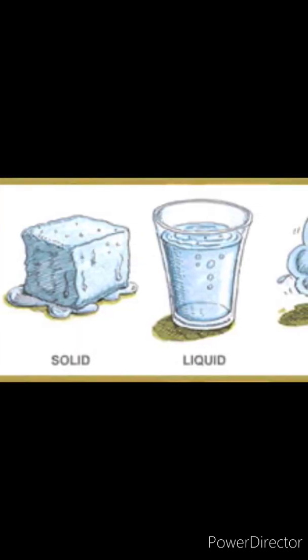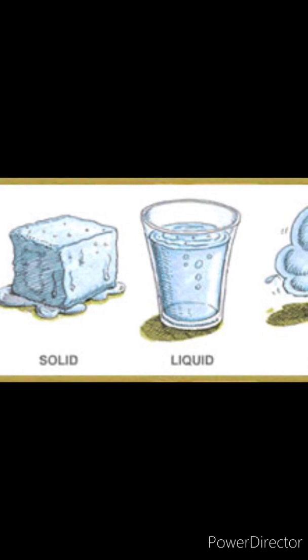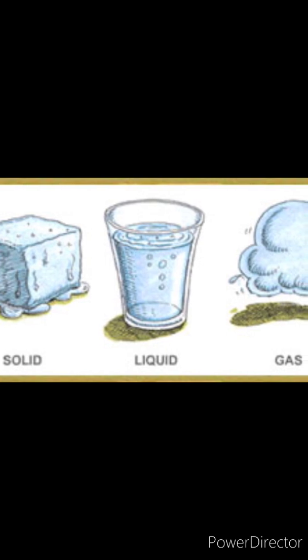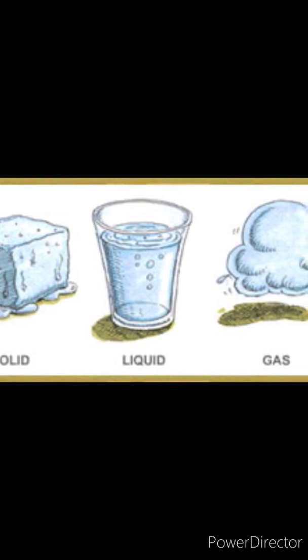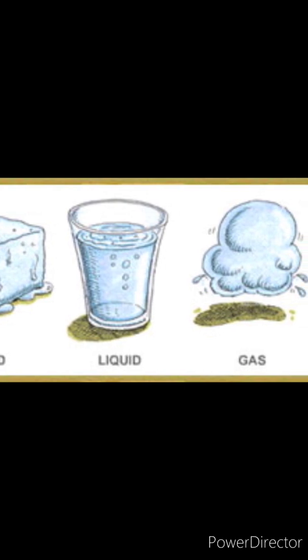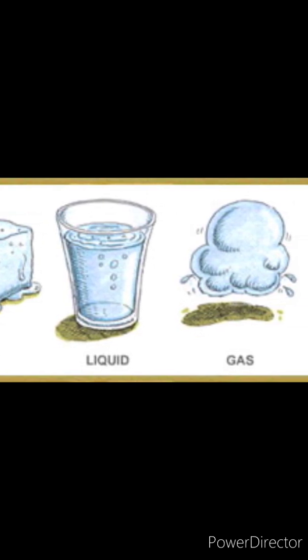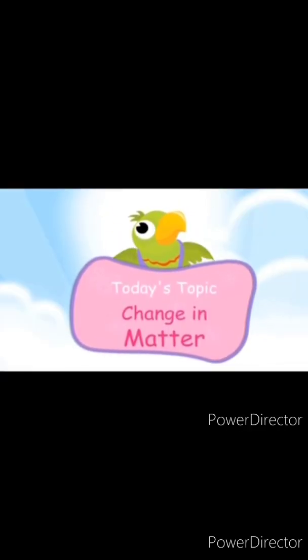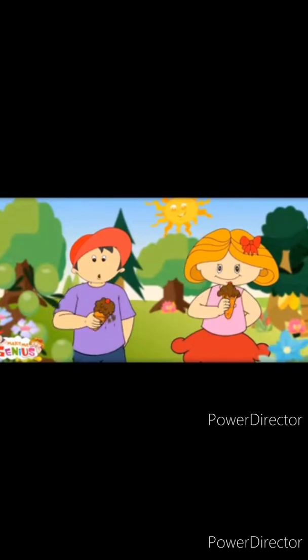Okay. Students, you know, matter can change its form. Yes, from solid to liquid, from liquid to gas, from gas to solid again. Matter can change its form. Water can be liquid, solid and gas. You know how that happens? Let's understand about this now. So, let's understand the change in matter, how matter changes its states.